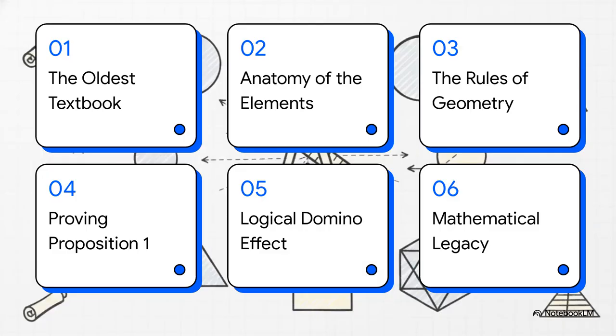Euclid essentially designed this mathematical universe as a perfectly structured game, so our explainer is going to mirror that. We'll start with the world's oldest textbook, check out the anatomy of the Elements, lay down the rules of geometry, prove that very first proposition, look at the logical domino effect, and finally wrap up with his unbroken mathematical legacy.